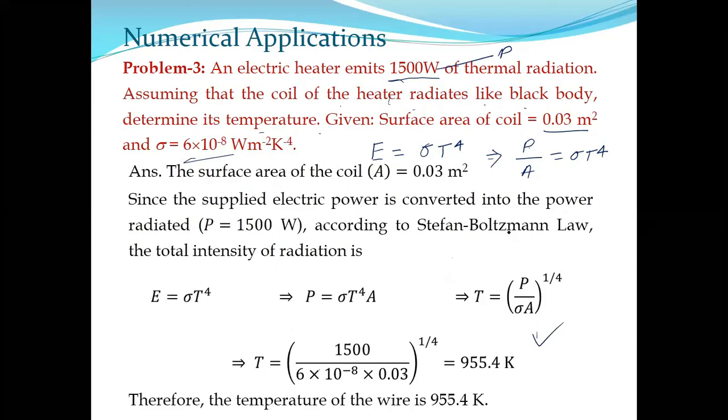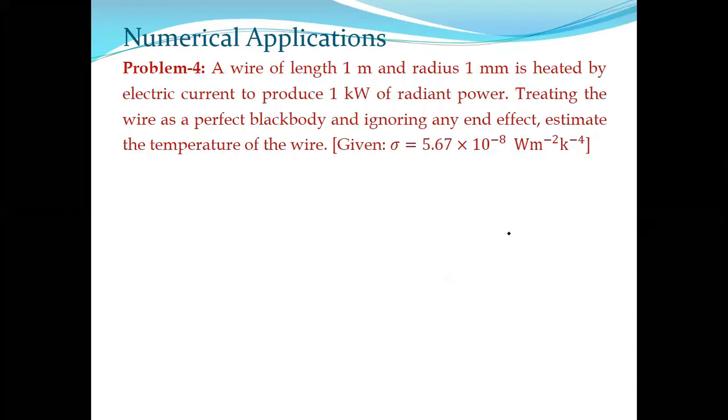Another quick example. A wire of length 1 meter, radius 1 millimeter is heated by electric current to produce 1 kilowatt radiant power. You observe here, they are giving out the power, that means the output power. That's why you need not bother about the efficiency, because directly output power is supplied. Treating the wire as the perfect black body and ignoring any end effect, estimate the temperature of the wire. Similar problem, just like the previous case. Power is supplied, sigma is given. You have to estimate temperature.